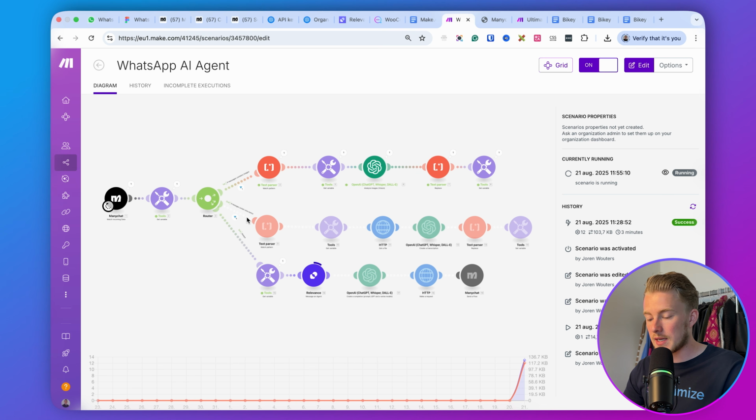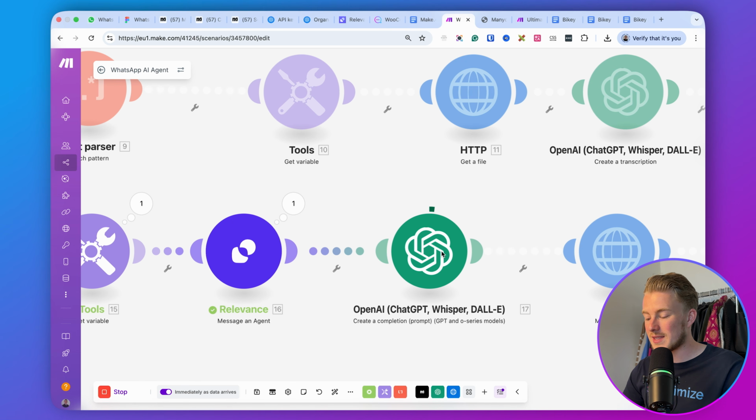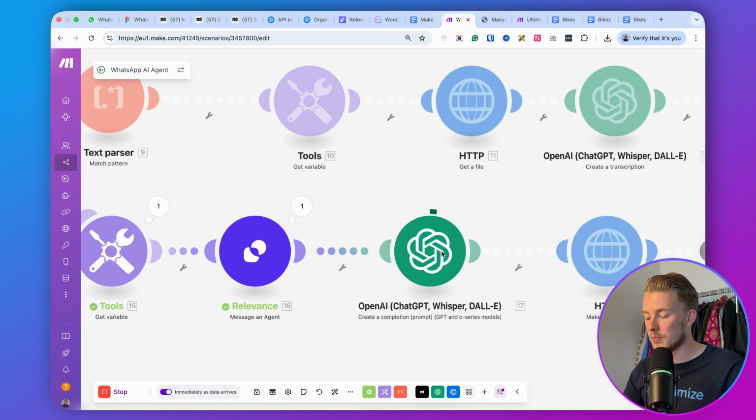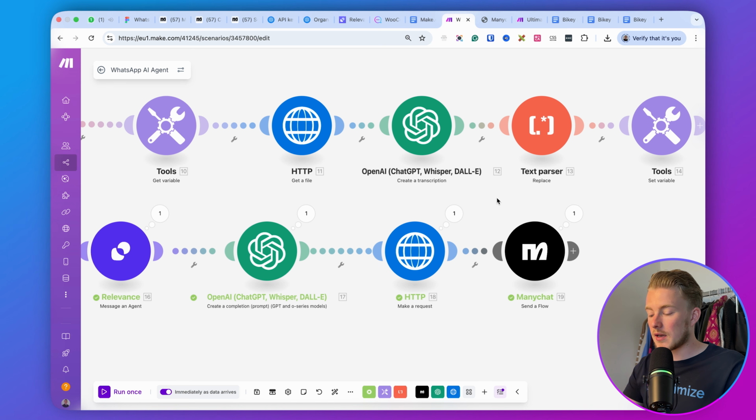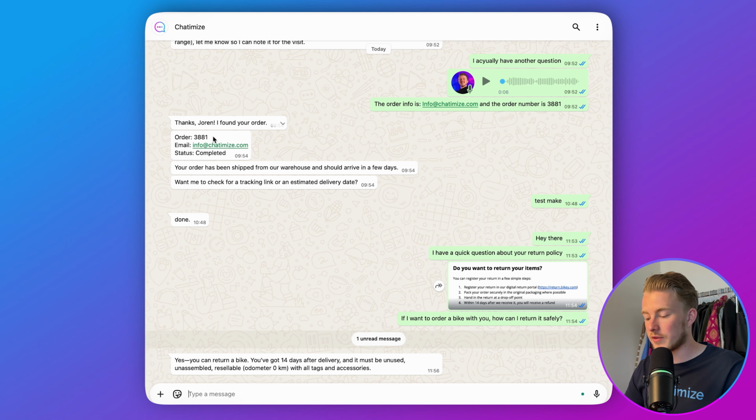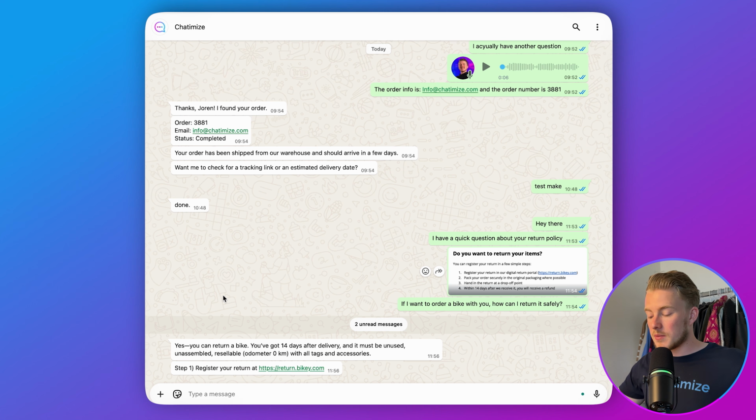It actually has done that, and then it can't find any voice memos, which is true. And then it will get the user messages, send basically all of the message text to Relevance AI, and then Relevance AI will come up with an answer. So now Relevance AI has generated that answer, and then OpenAI will split that answer into multiple messages, and then we'll send each one of these messages into a specific custom field in Manychat, and then finally we send a Manychat flow. So you can see that also happened, and then you can also hear the notification bell. So you can say that all of the messages are being sent.